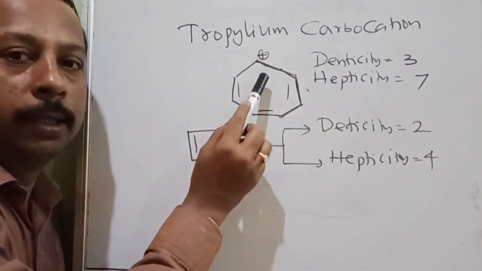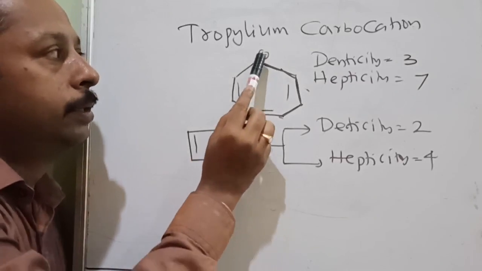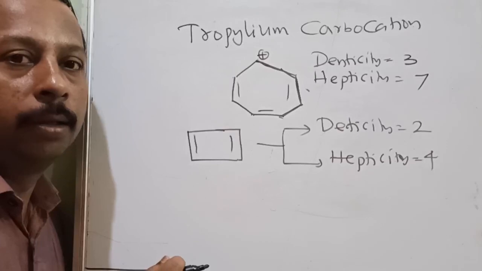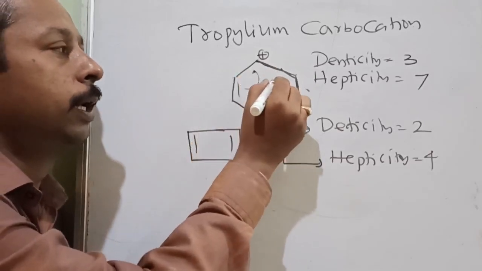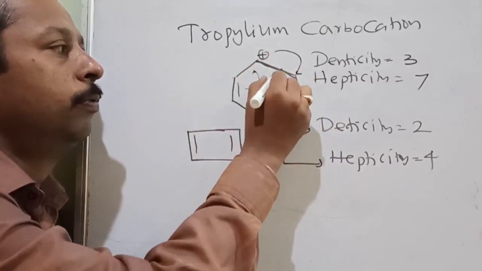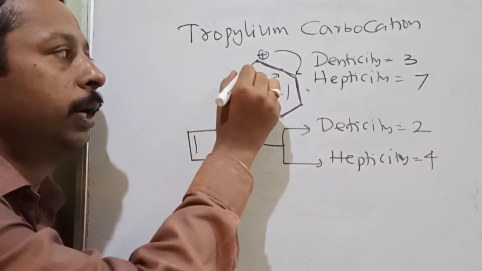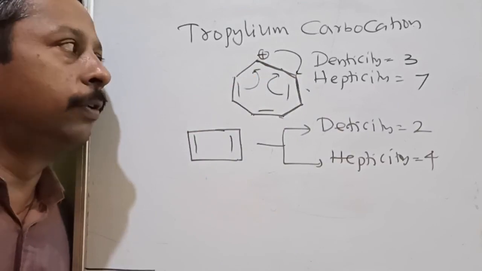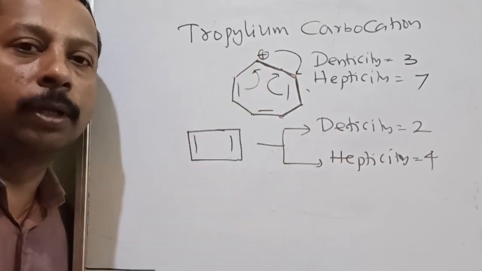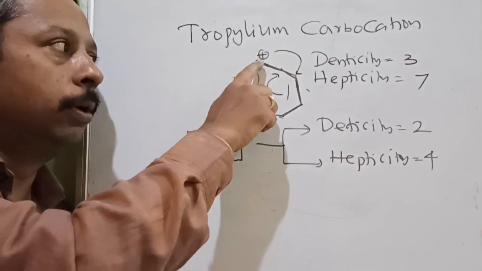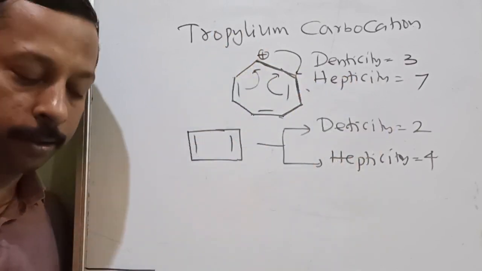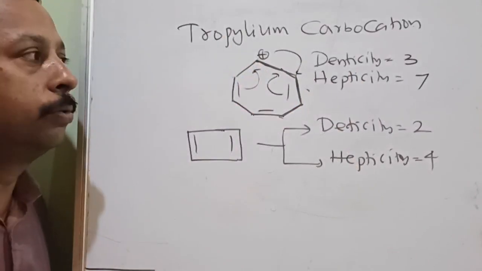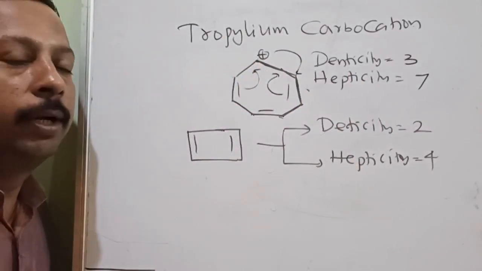Now some students are sending a doubt: sir, this carbon is not involved in the lone pair donation. Presently it is not involved in the donation. This is in conjugation. Likewise, this pi bond will move here, and when the pi bond moves here, this pi bond is also involved in bond formation. That time that pi electron will be donated. So this also has to be counted in the hapticity. Any other doubts?